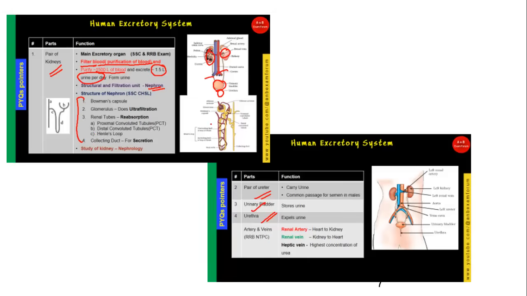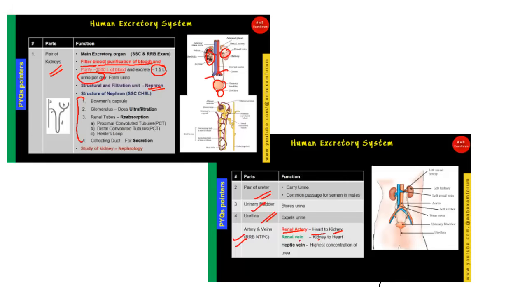And in this, one more thing is there, that is arteries and veins. The renal artery basically connects the heart to the kidney, and the renal vein connects the kidney to the heart. As you know, an artery means the blood vessel which is away from the heart, so it carries oxygenated blood which passes through the kidney.